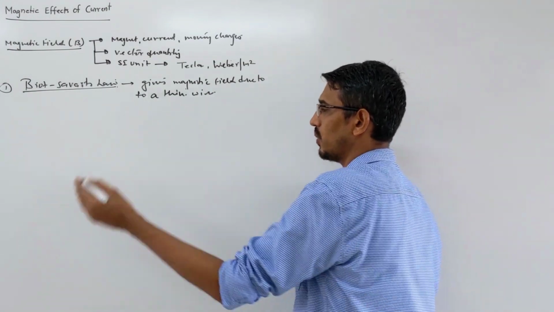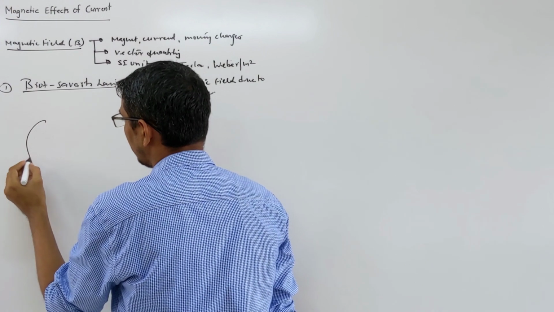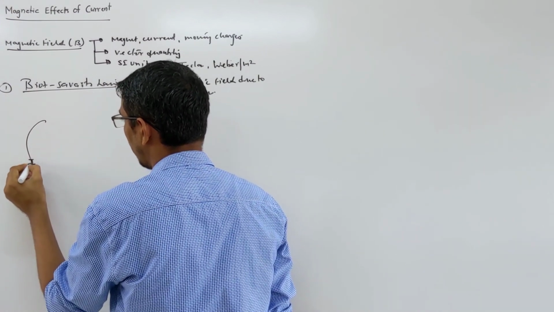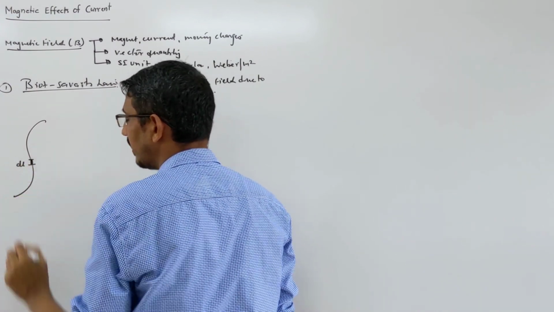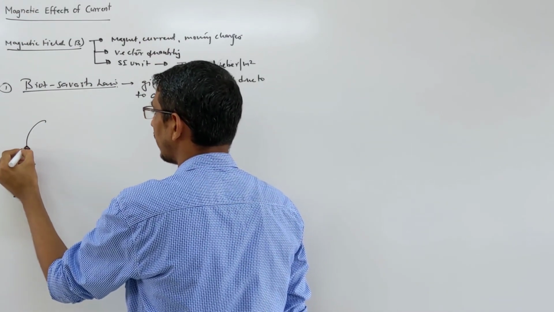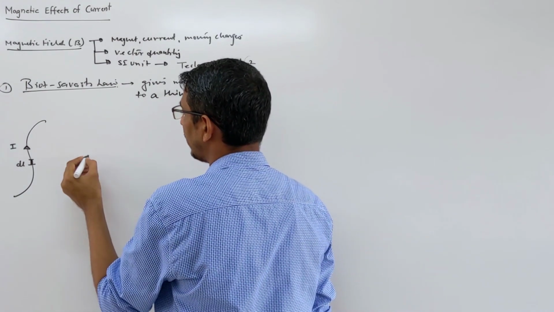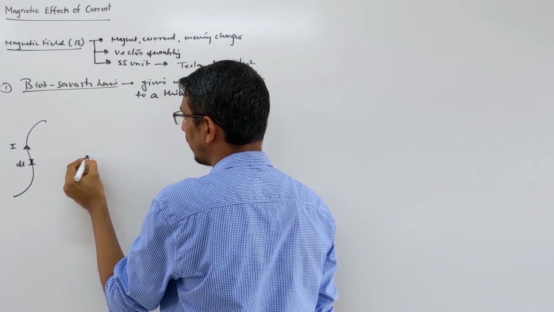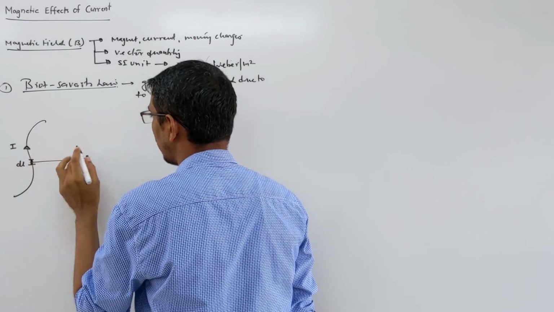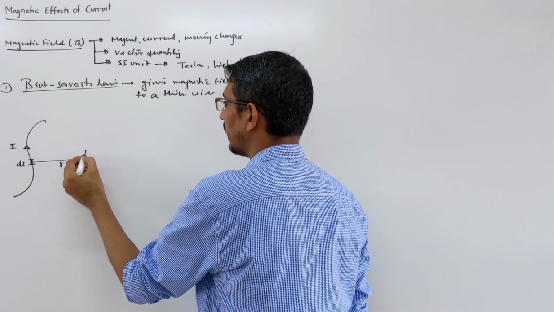So what this law says, look here: you have any shape of wire, doesn't matter. You take a small length of this, that's called dl, and some current I is flowing in this. Then you want to find the magnetic field at some point here. Let's call that distance r. You want to find the magnetic field at this point.